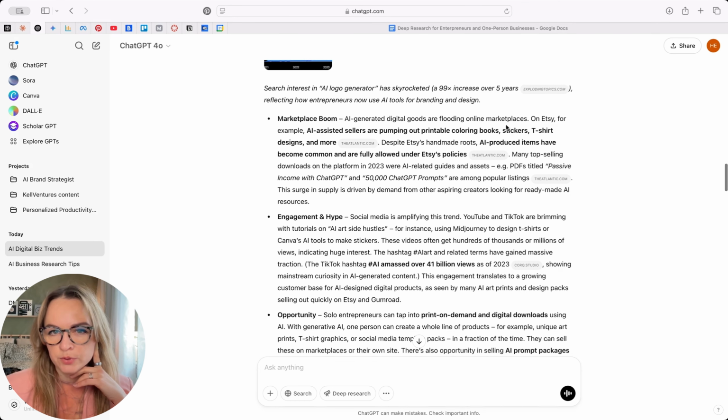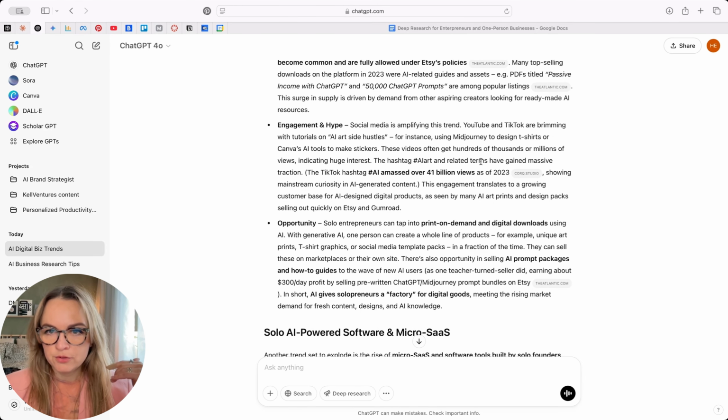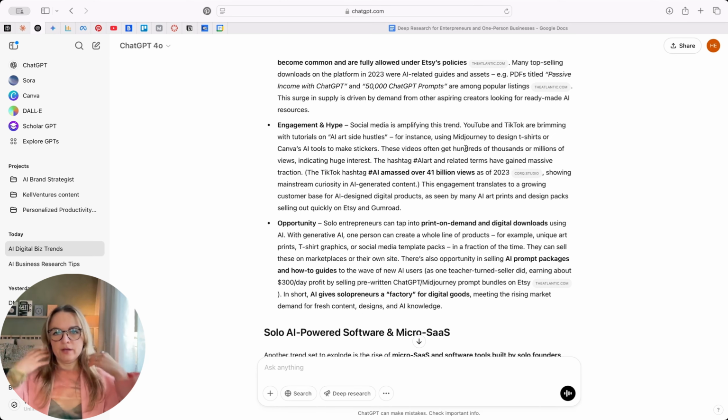Marketplace boom. AI-generated digital goods are flooding online marketplaces. On Etsy, AI-assisted sellers are pumping out printable coloring books, stickers, t-shirt designs, and more. Yes, that is so true. And here it also analyzes that, yes, AI products are allowed under Etsy policies. That's an important piece of information, quite a niche piece of information, that it's been able to identify. And I'm so blown away.